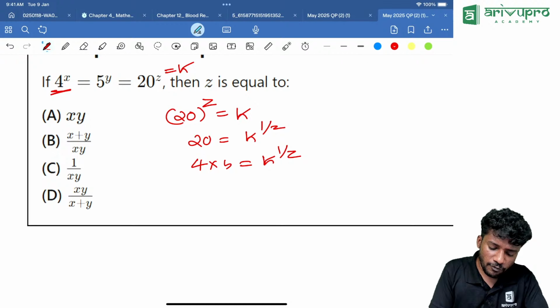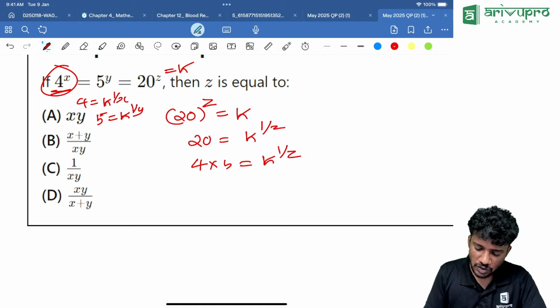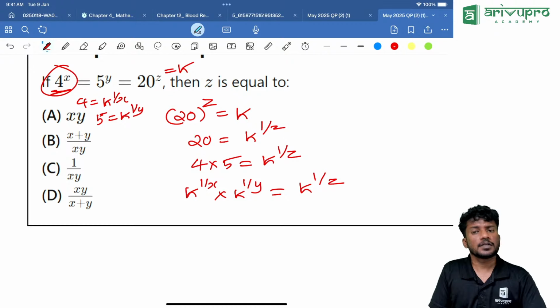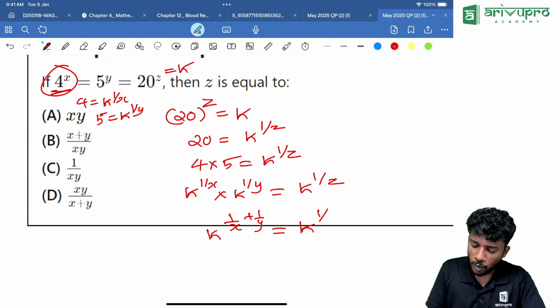So from this, 4 can be written as nothing but k raised to 1 by x. Then 5 can be written as nothing but k raised to 1 by y. That means k raised to 1 by x into k raised to 1 by y is equal to k raised to 1 by z. Their bases are same, so we can take it as k raised to 1 by x plus 1 by y is equal to k raised to 1 by z.